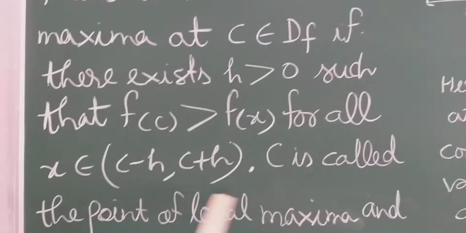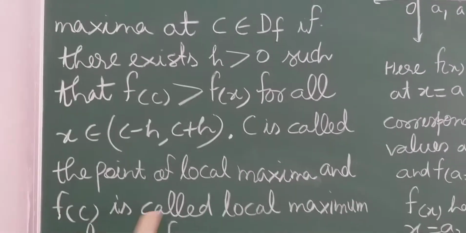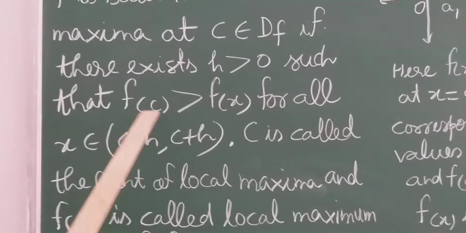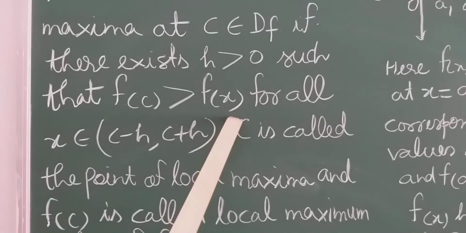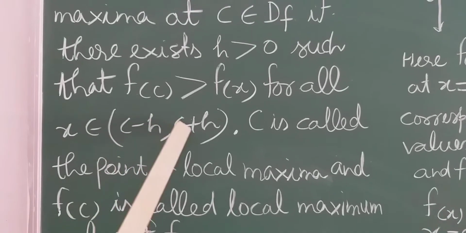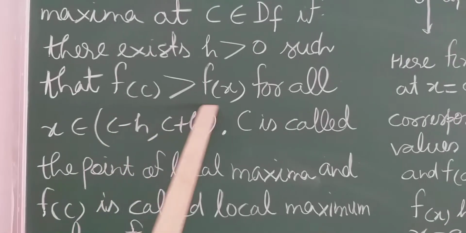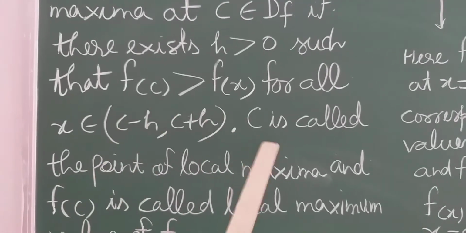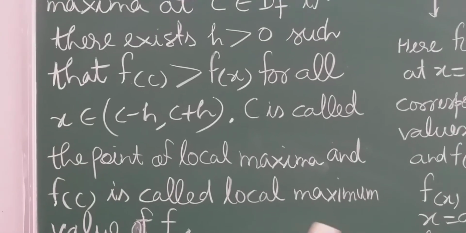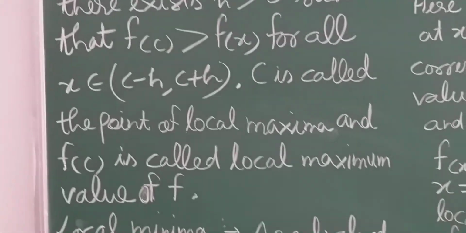Then c is called the point of local maxima and f(c) is called the local maximum value of f. Students, f(c) is greater than f(x) when values a little bit less than c and a little bit more than c are applied. Then we can say c is the point of local maxima and f(c) is called the local maximum value of f.